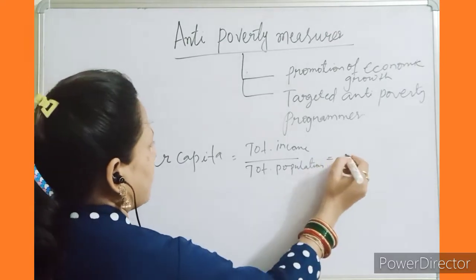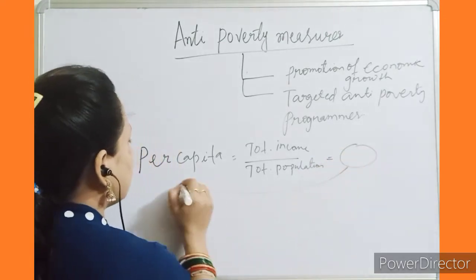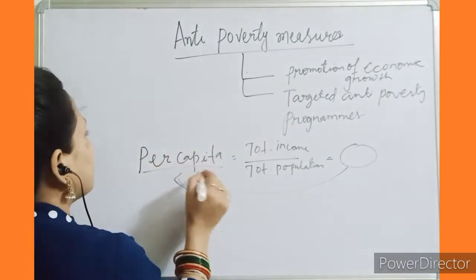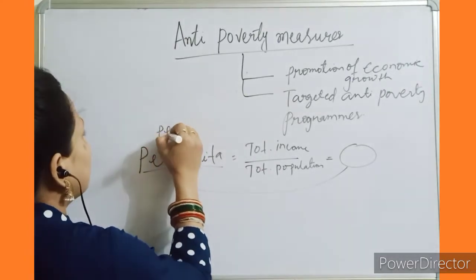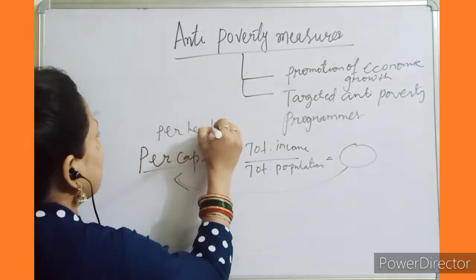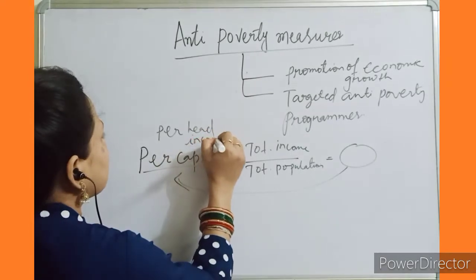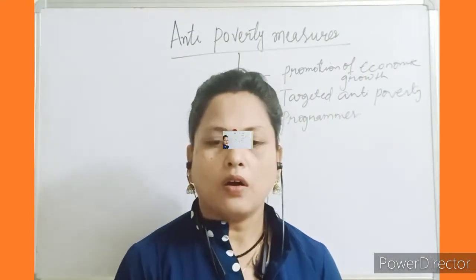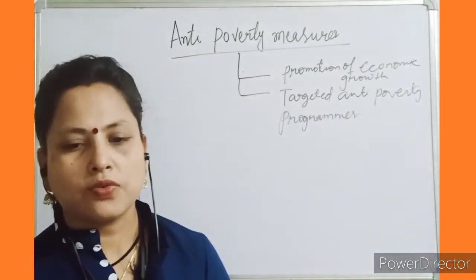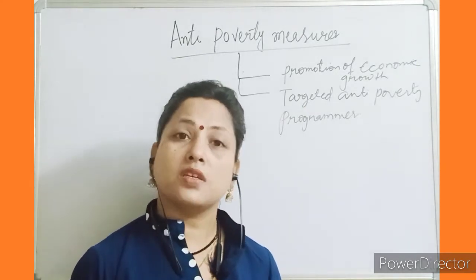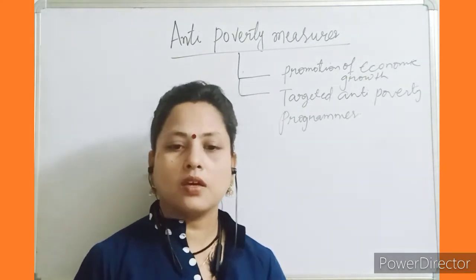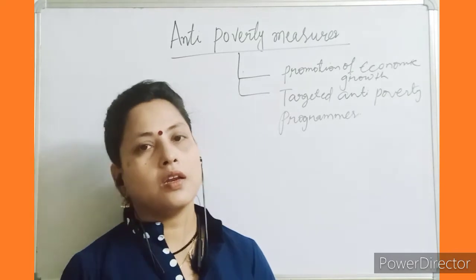Whatever amount we calculate, that is called per capita income, or per head income. Official poverty estimates were about 45% in the early 1950s and remained the same even in the early 80s.